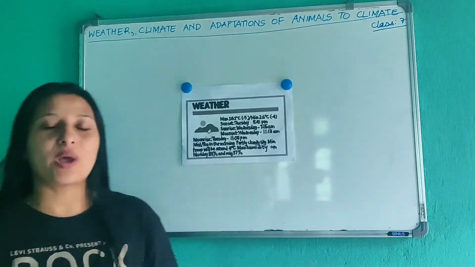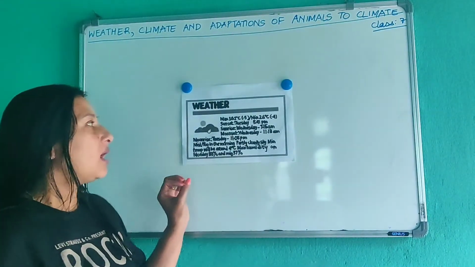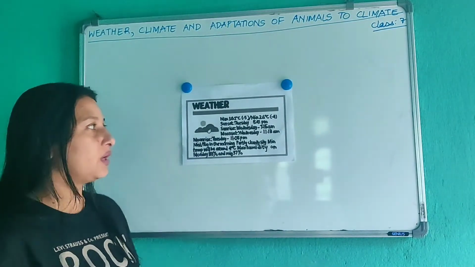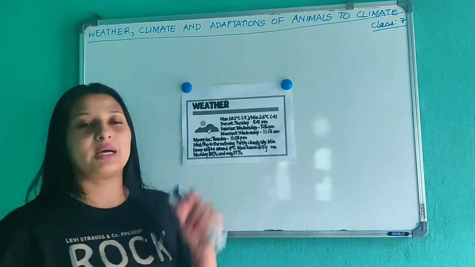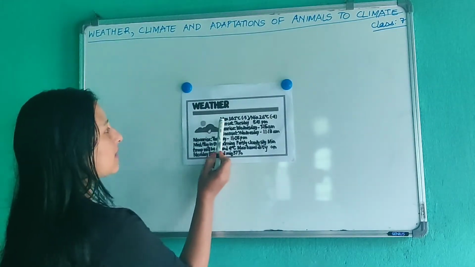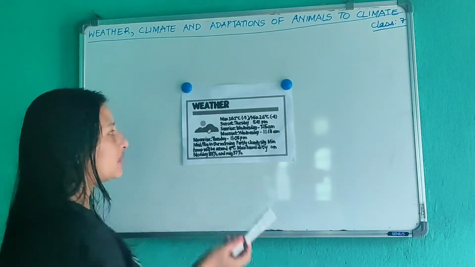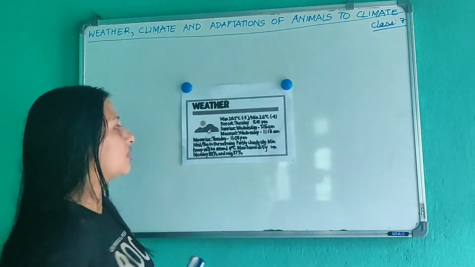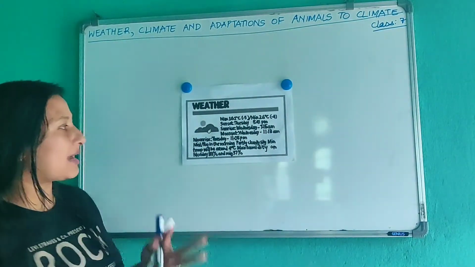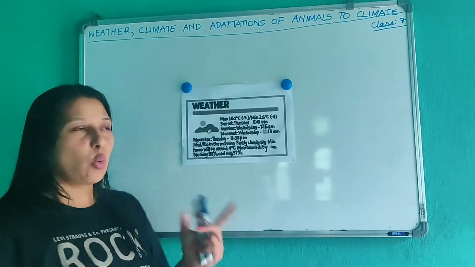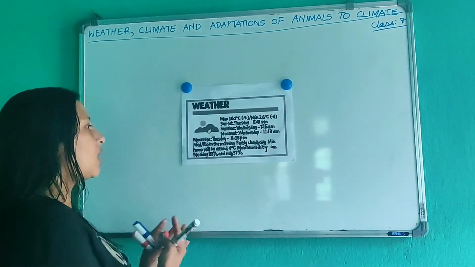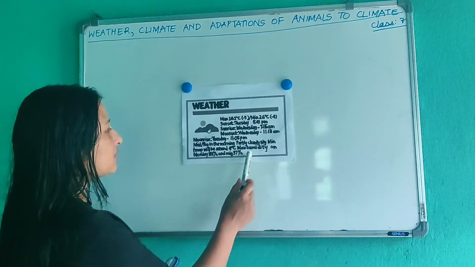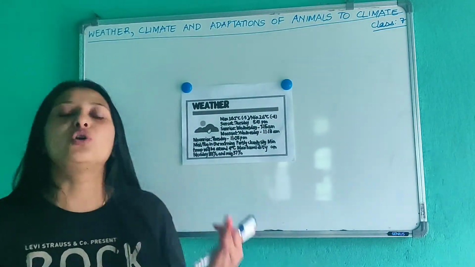Now look at this weather report carefully and try to find out what information this weather report gives. Can you find out what information is given by this weather report? You can see that MAX is written, that is maximum temperature, and minimum temperature. So a weather report gives us information about temperature. It also gives information about sunrise, sunset, moonrise, moonset, whether there will be fog, whether the day will be cloudy, whether the day will be sunny. It even gives information about humidity.